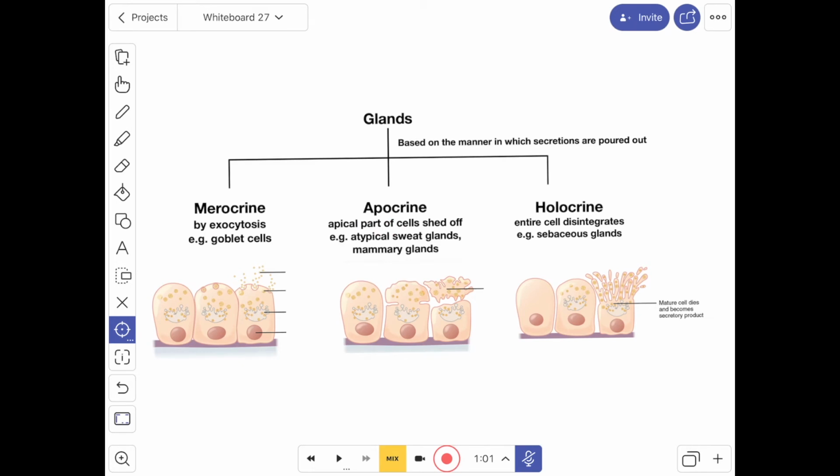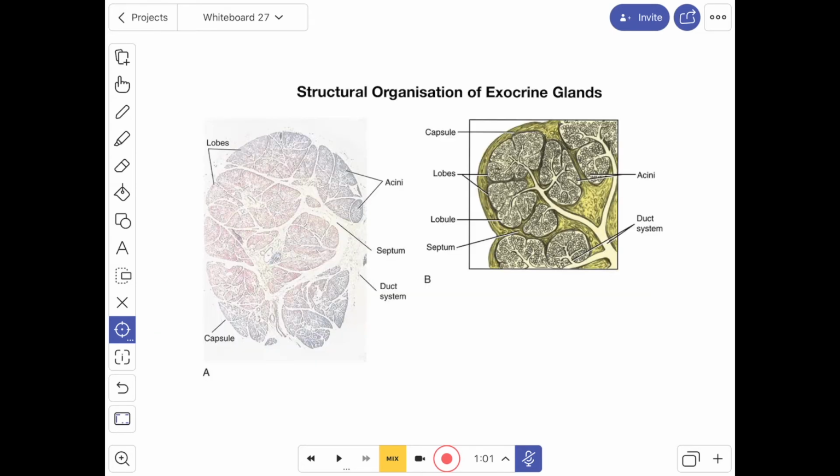An example of apocrine secretion is atypical sweat glands and mammary glands. In holocrine glands, the entire cell disintegrates while discharging its secretion. This is typically seen in sebaceous glands. Next we'll see about the structural organization of exocrine glands.